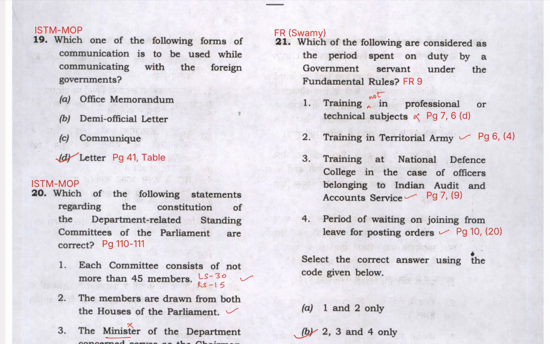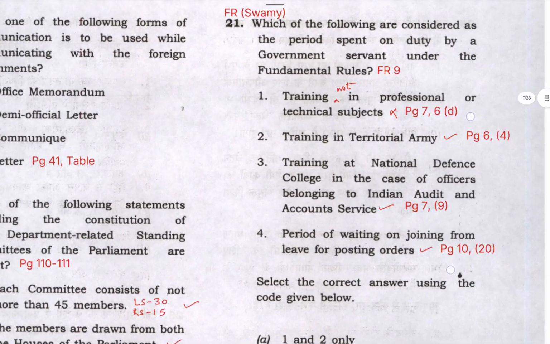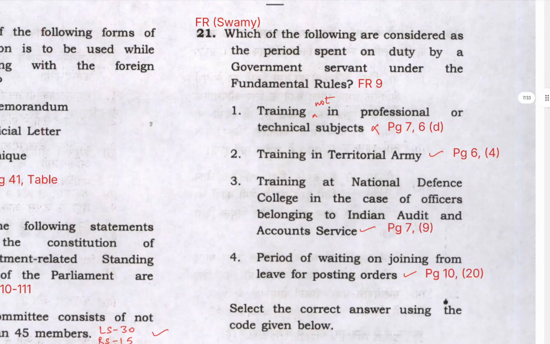Which of the following are considered as the period spent on duty by a government servant under the fundamental rules? So in these 20 questions, most questions are from fundamental rules, and some questions are from miscellaneous topics like house rent allowance, house accommodation. Similarly, some questions are from miscellaneous topics like pension. So for these questions, we will be referring to Swami's compilation of fundamental and supplementary rules.